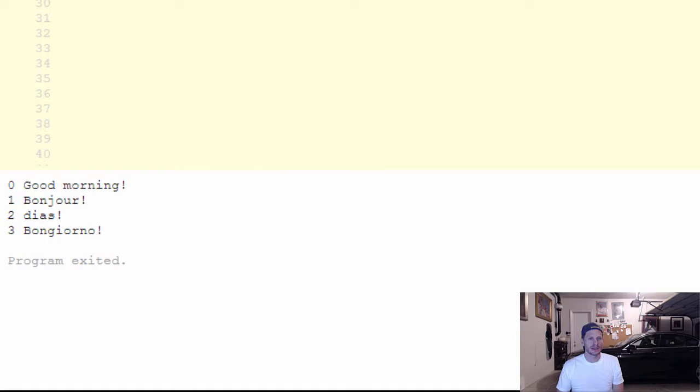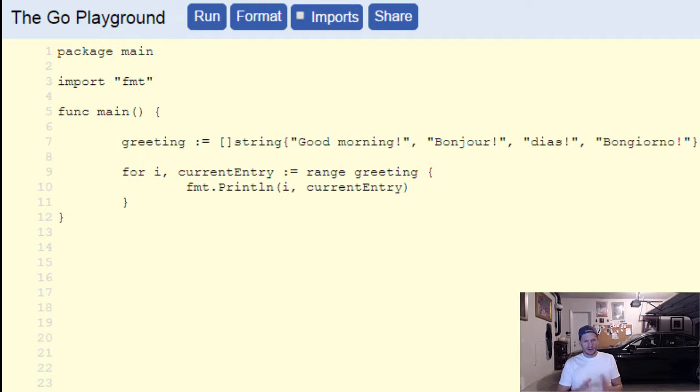Let me just see if there's anything else I want to show you about ranges. All right, nothing else to show you about ranges. Just wanted to double check to see if I'm forgetting anything considering the hour. And yeah, that's it for ranges. So you need a challenge.